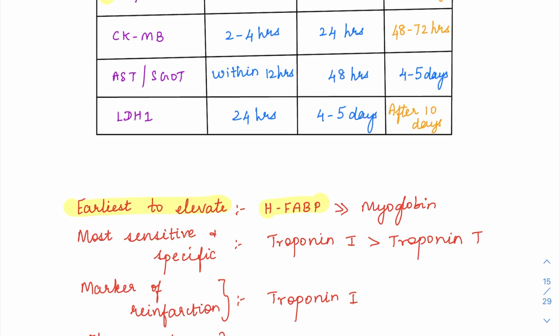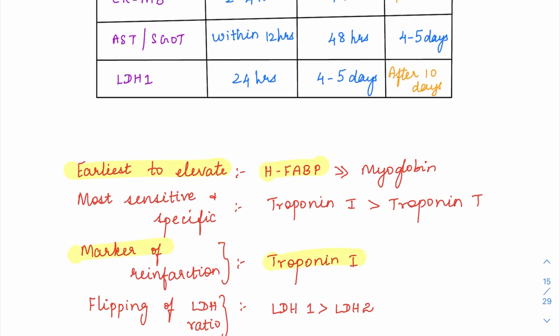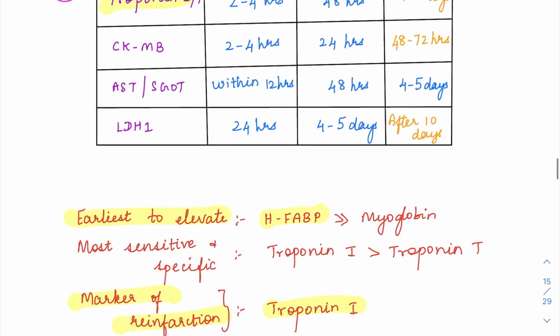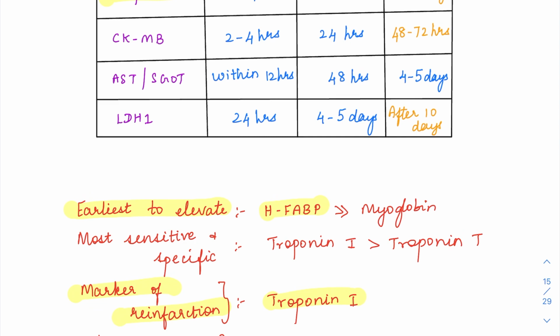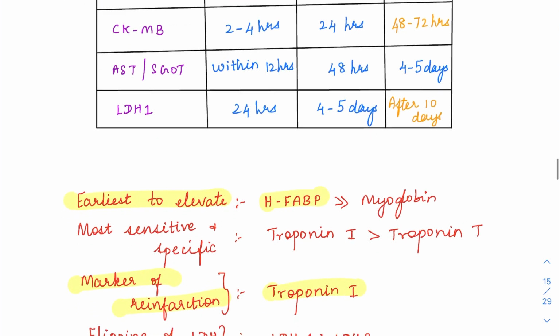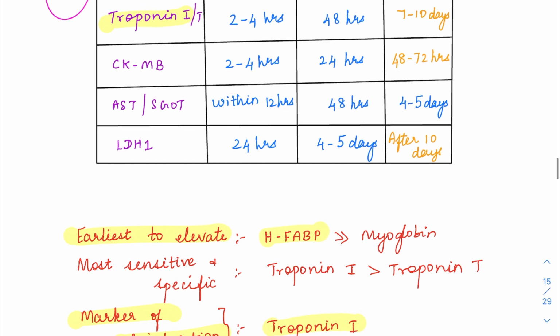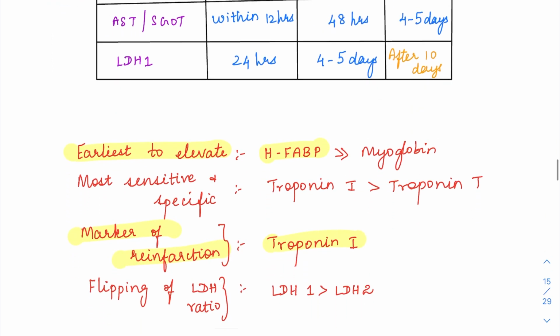Within that time itself, if the patient is undergoing a reinfarct, the most important enzyme which is going to be useful will be measuring the troponin I. So the marker of reinfarction is also troponin I. The most sensitive and specific marker is also going to be troponin I only. Previously, remember, the marker of reinfarction was CKMB, but now it is troponin I. It has changed now, so remember that.